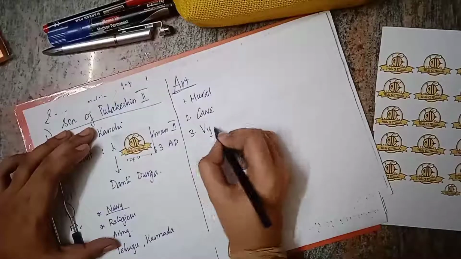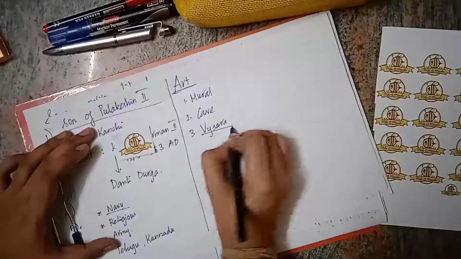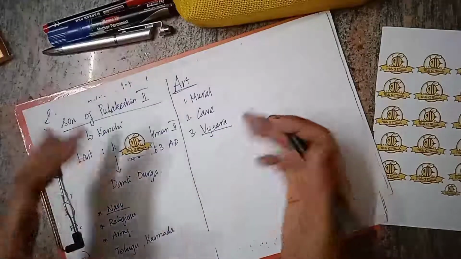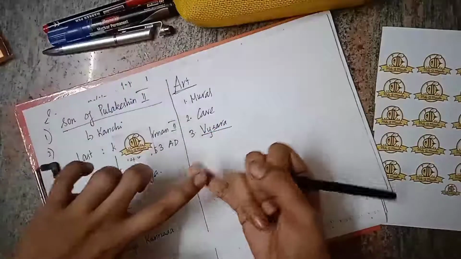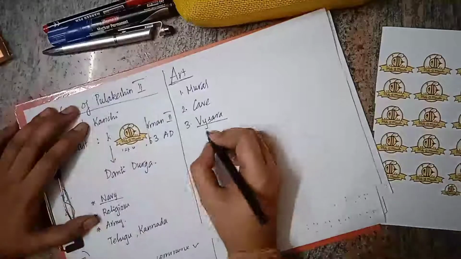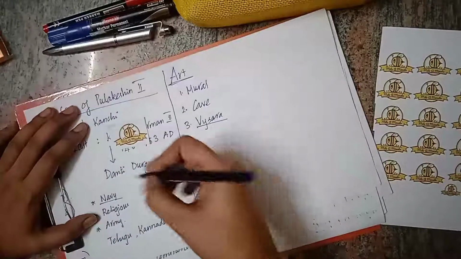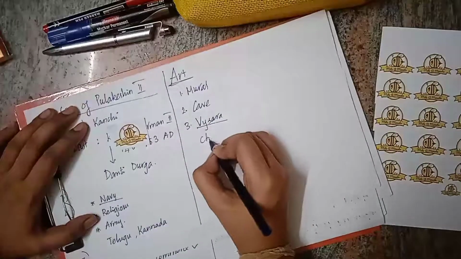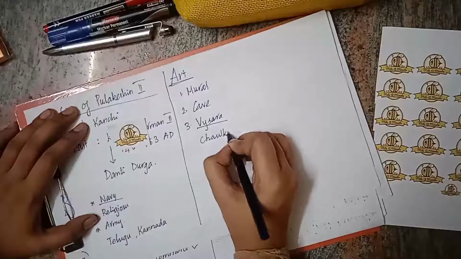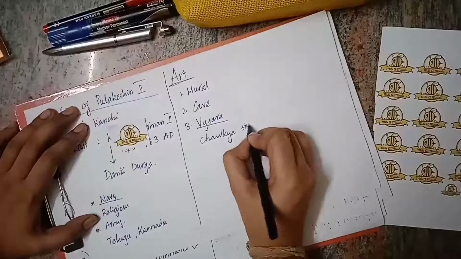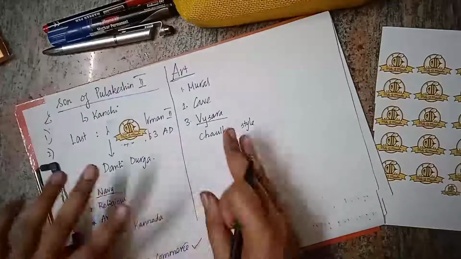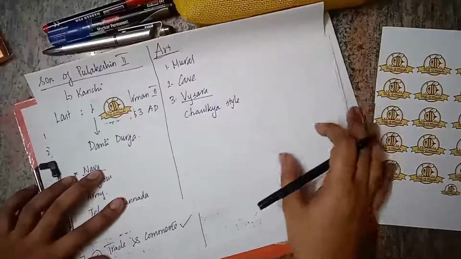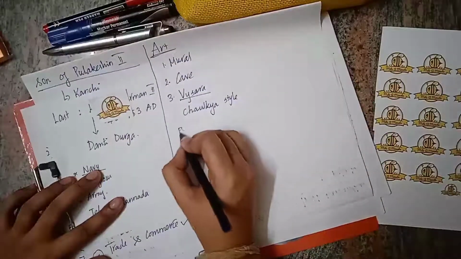It can be seen in central India. So the Vesara style of architecture is a combo of Nagara as well as Dravida. It is also called the Karnataka Dravida style, or the Chalukya style, or the Deccan style.